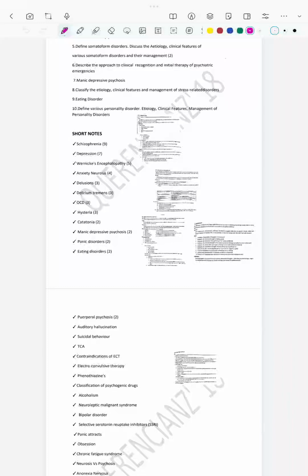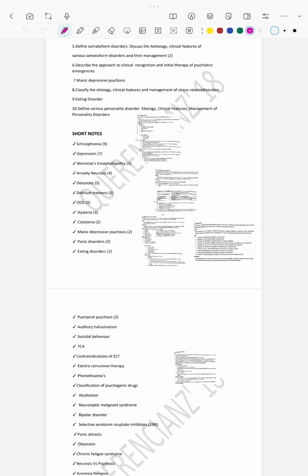Management of OCD. How will you manage a case of OCD? As usual, pharmacological and psychiatric. The pharmacological management includes SSRIs: fluoxetine, duloxetine, paroxetine, of which more commonly used is fluoxetine. And you can use tricyclic antidepressants, that is clomipramine, imipramine, trimipramine. All those are TCAs. But the only TCA that is used here is clomipramine.